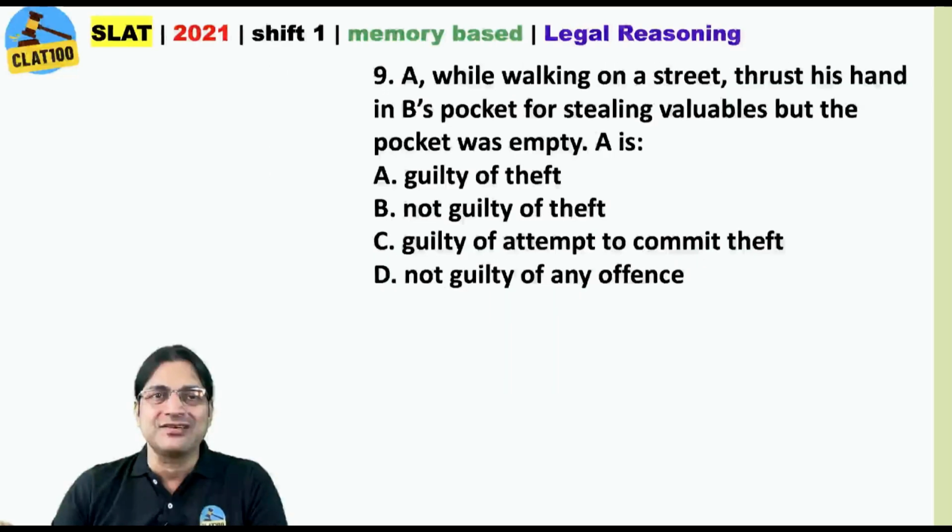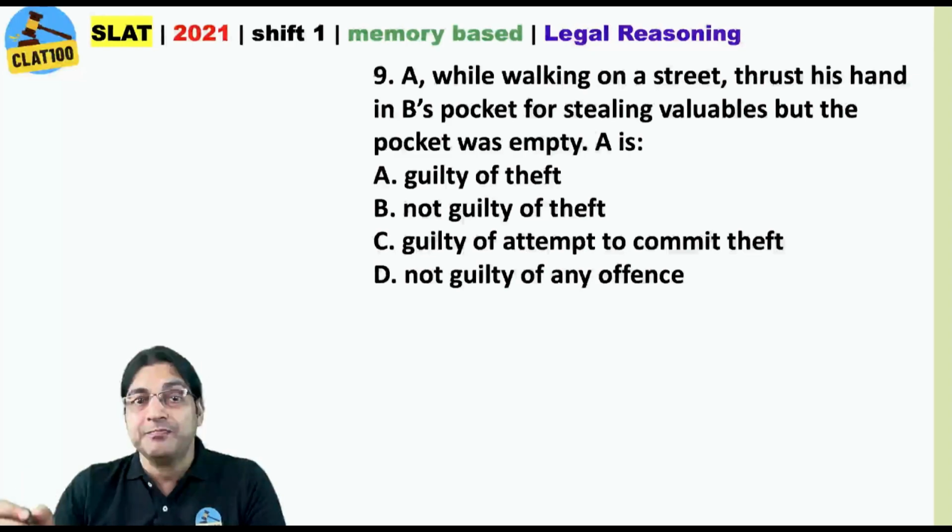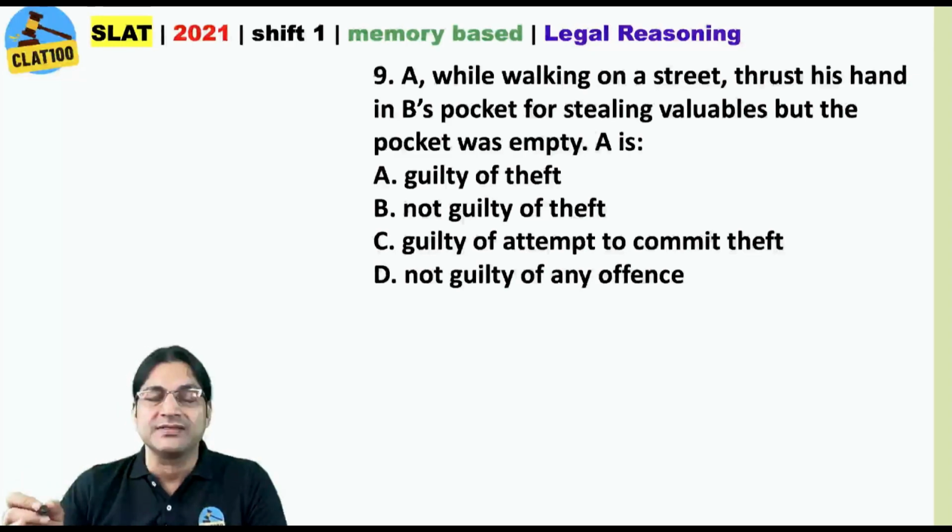A, while walking on a street, thrust his hand in B's pocket for stealing valuables, but the pocket was empty. A is guilty of theft, not guilty of theft, guilty of attempt to commit theft, not guilty of any offense. Here also, no legal principle is given, so you have to use your common sense and a bit of legal knowledge also.